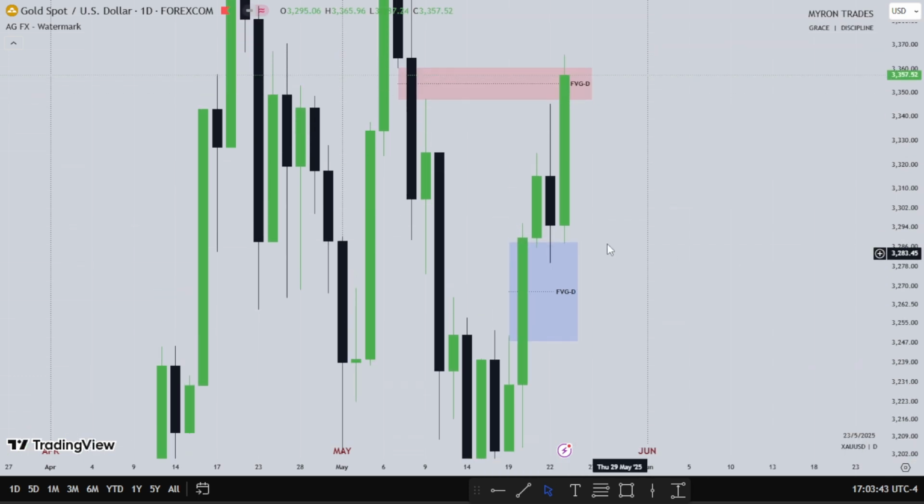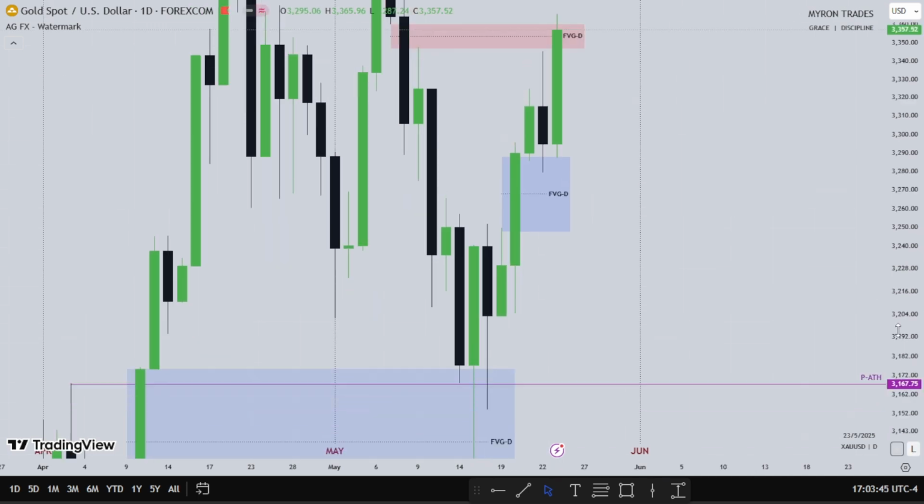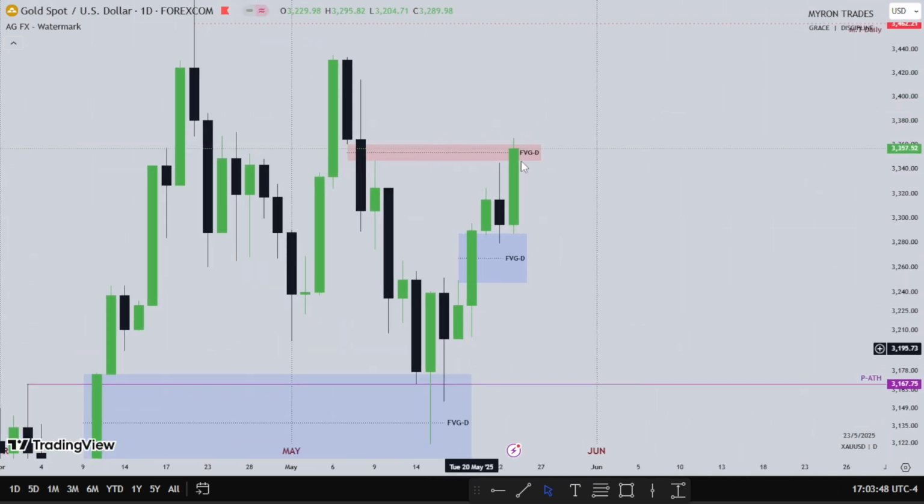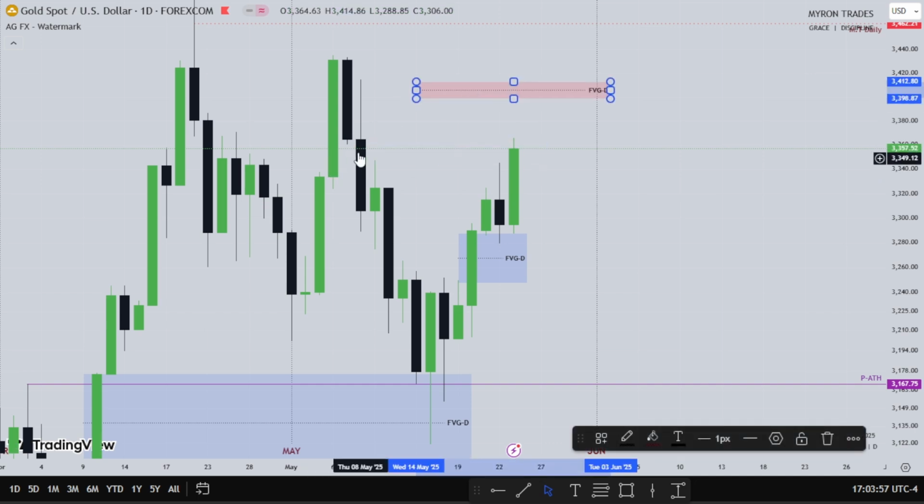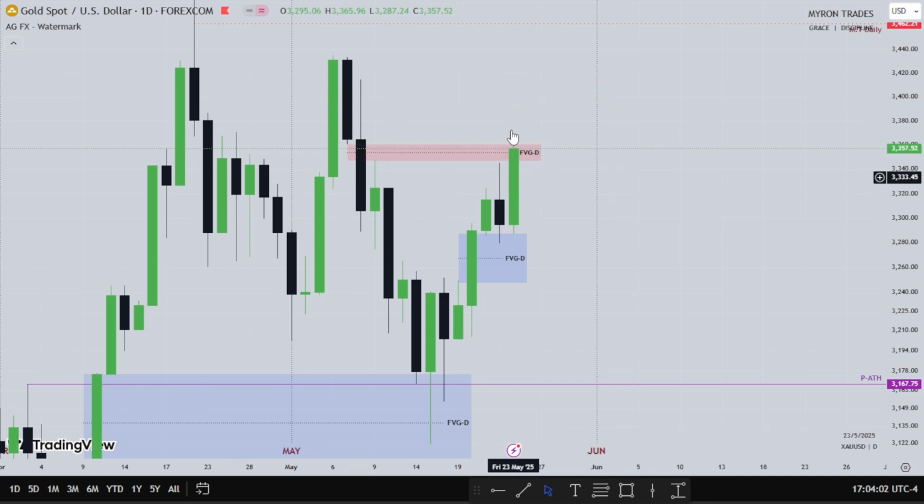This is the third week of trading for gold. This Monday, this Tuesday, Wednesday, Thursday, and Friday. There's a fair value gap right here that gold was drawn to. So we have Friday filling the fair value gap. Monday trades higher, Tuesday trades higher, Wednesday trades higher, leave a fair value gap. We have Thursday going up and down. Why? The dollar was bullish on Thursday. Then we have Friday. The dollar was extremely bearish on Friday. Then we have this explosive move on Friday on gold.